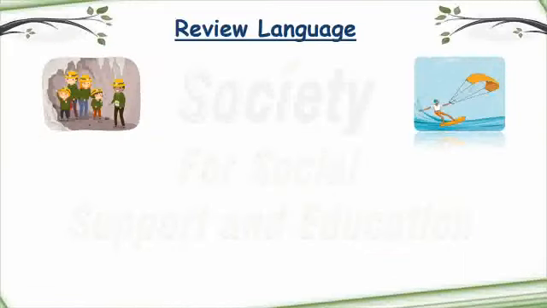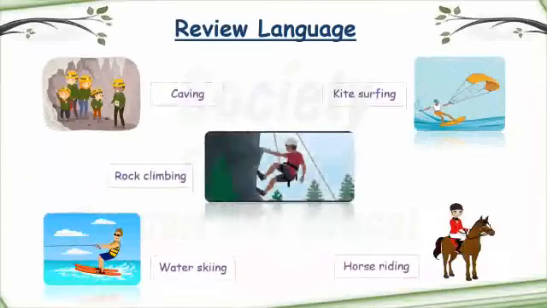Let's review some vocabulary first. This is called review language. As you see the first picture, caving, where people go to explore caves. As you see in the picture, there are people who are putting helmets and lights on their heads to see in the dark caves. Kite surfing, sliding on the water with a kite. Rock climbing, you see a young man hanging with a rope and climbing a rock or a mountain. Water skiing, use these skis to ski on the water. And horse riding with this girl and the beautiful horse.